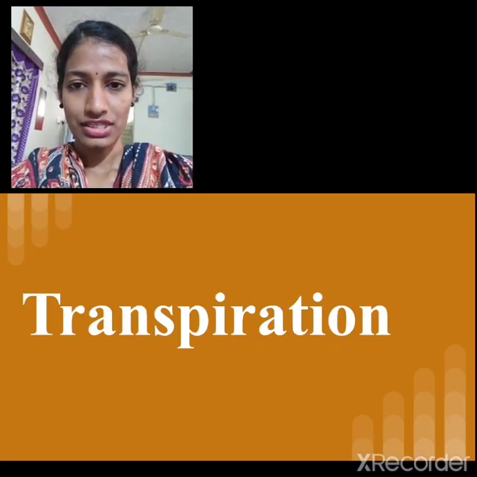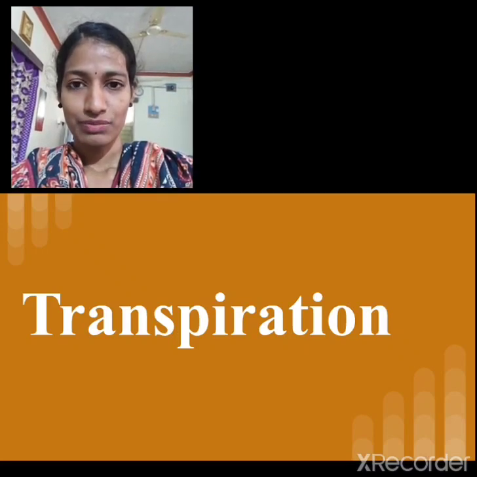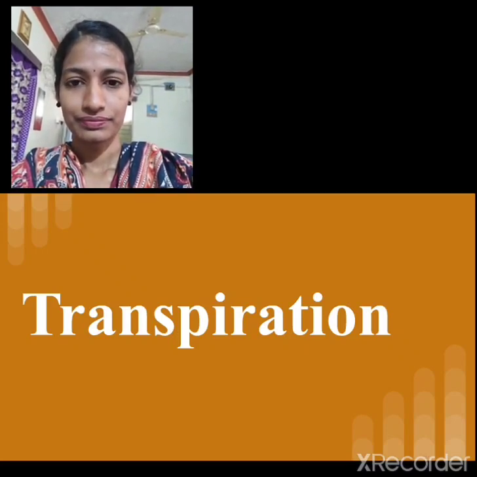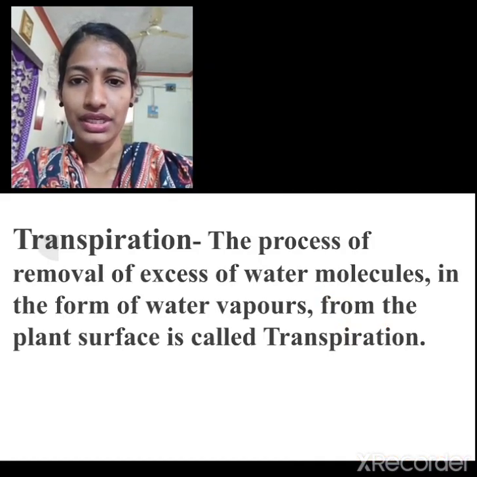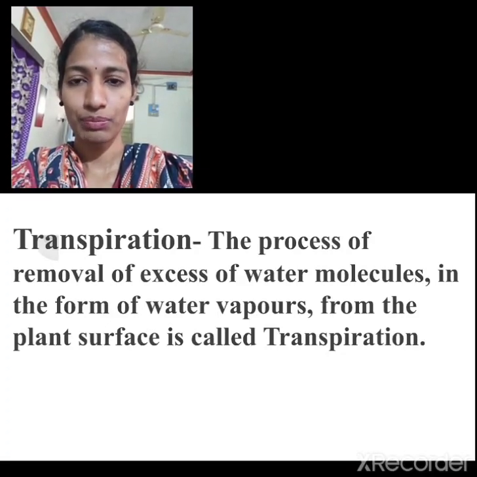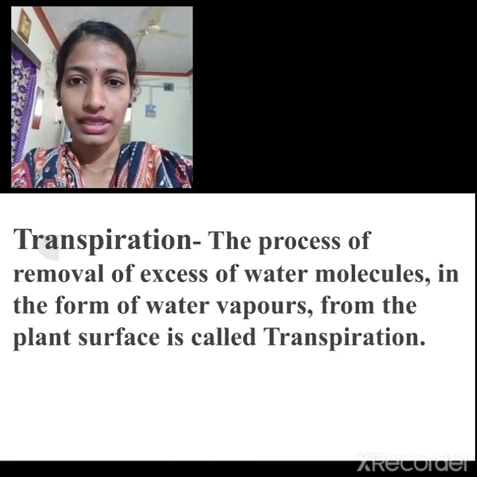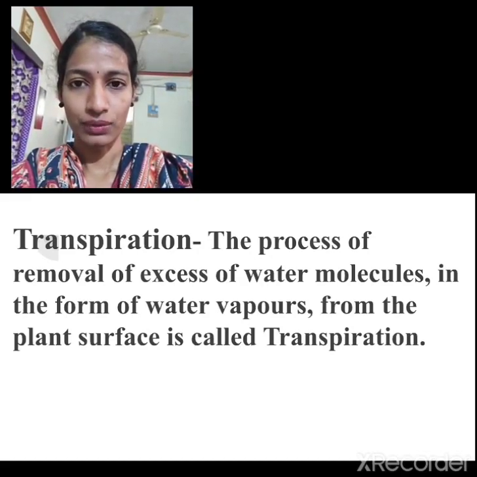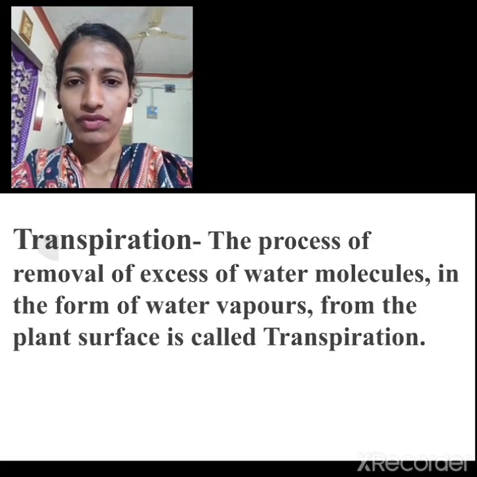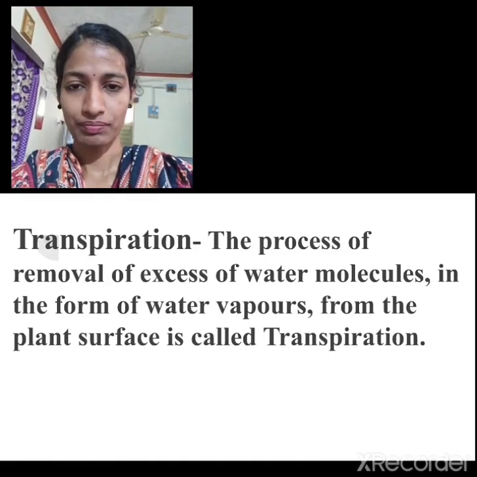Then what is this transpiration and how does it take place? Now let us see what is meant by transpiration. Transpiration is the process of removal of excess water molecules in the form of water vapors from the plant surface. It is called transpiration. Means the excess amount of water present in the plant has to be removed outside in the form of water vapors, and we call this process transpiration.